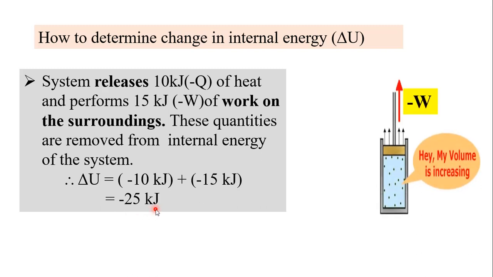In this example 10 kilojoules of heat is removed from the system, and 15 kilojoules of work is done by the system on the surrounding, and therefore minus 10 plus minus 15 is equal to minus 25 kilojoules.